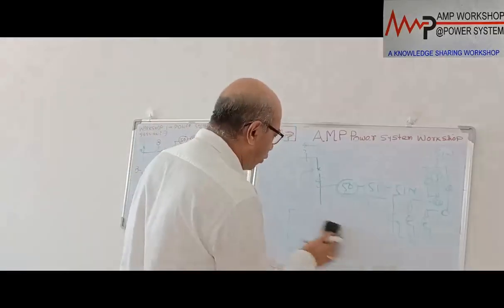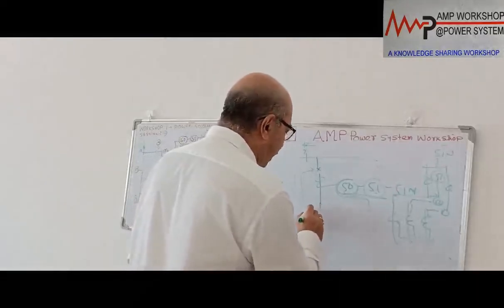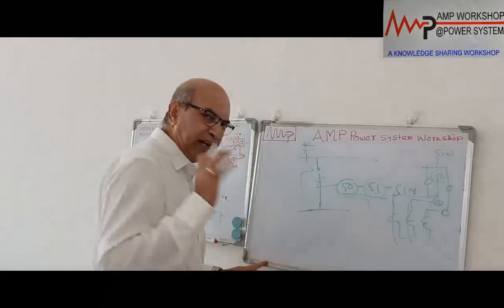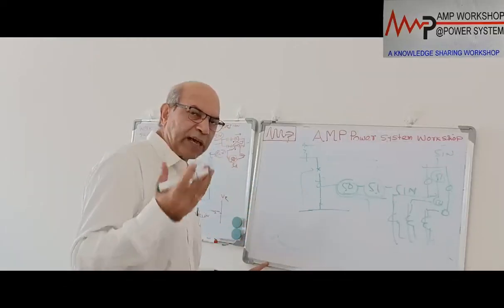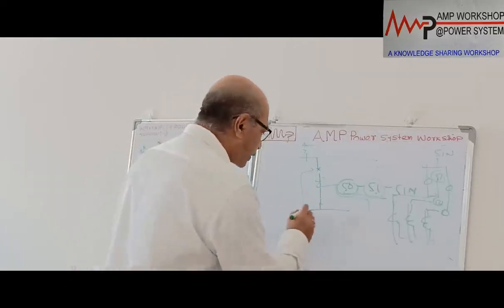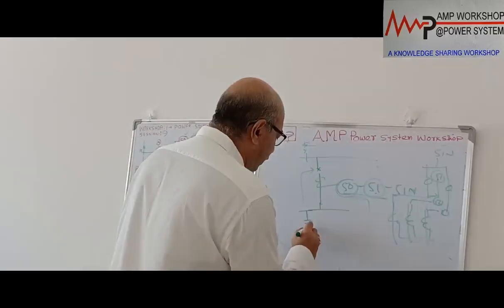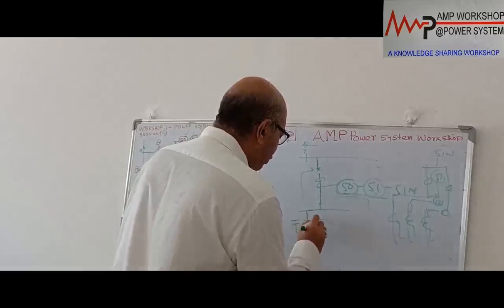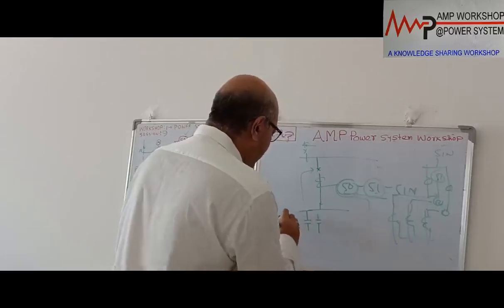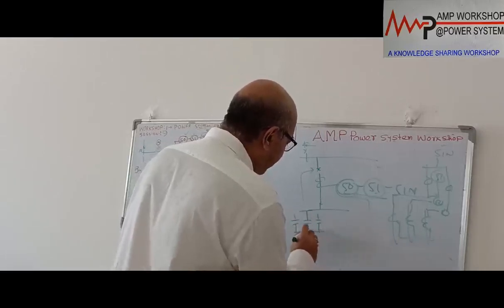I have already said that this capacitor bank is not a single unit; each phase has multiple units, and this 3-phase capacitor bank is connected either in star or delta. So suppose I am drawing a 3-phase unit. One phase I am showing, these are the other 2 phases, okay. Suppose this is connected in star.